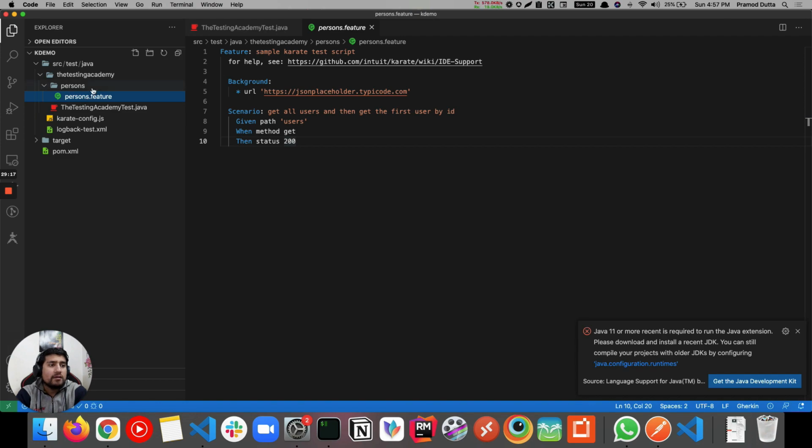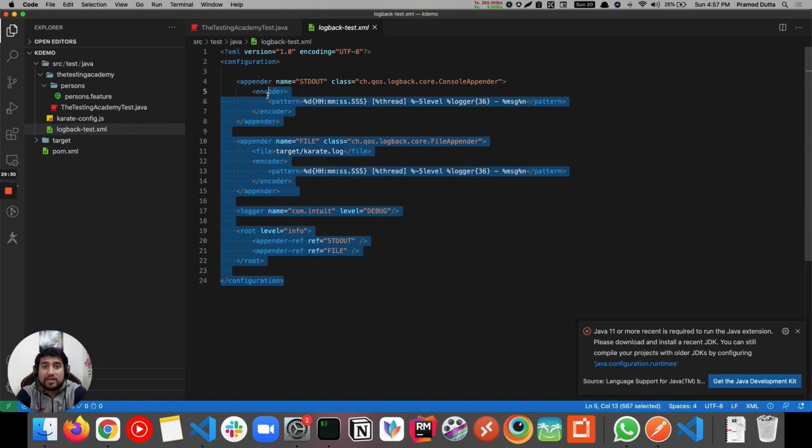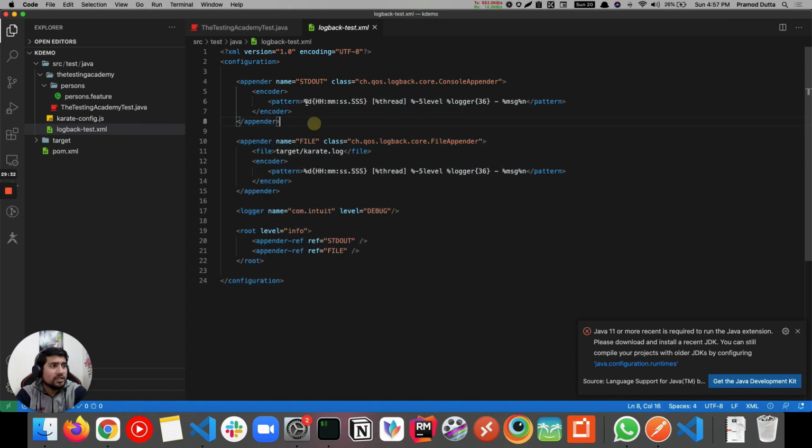Cool. Yeah. This is a logback. I think I have discussed it earlier. It's very similar to log4j in Java, where you can mention how you want your logging. So you can check out the patterns. Basically this is the pattern, and if we are adding it to a file, this is how we add it into the file. Debug information will be printed out to the console as well as put into files. That's what we are mentioning.